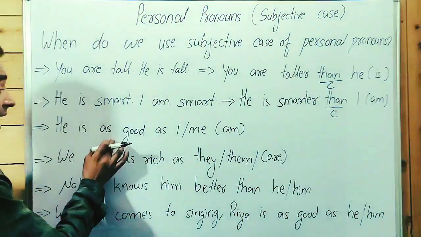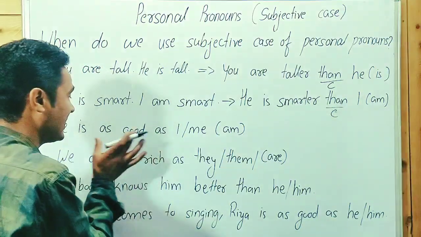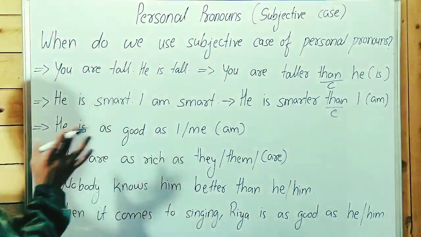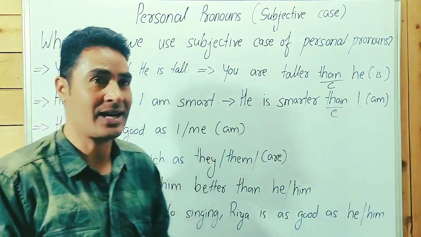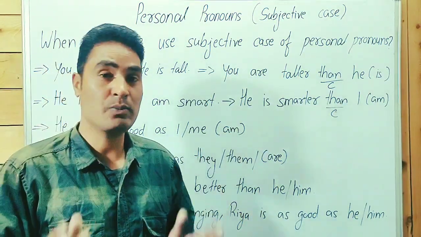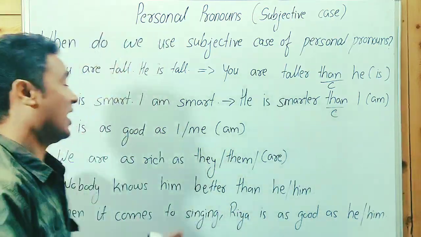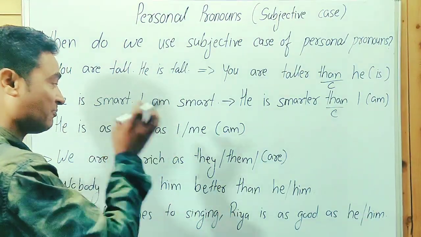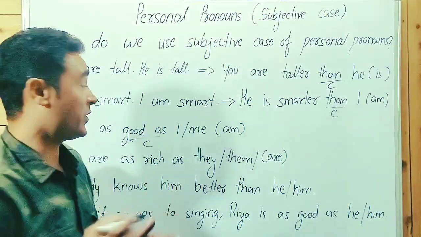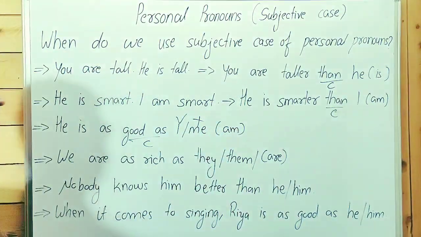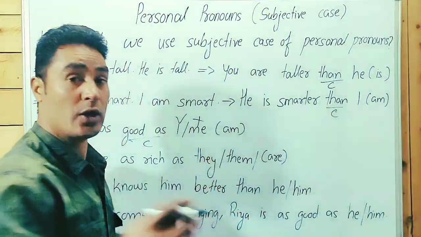Here, he is as good as I, and me? Guys, as good as: adjective, and after that "as." Conjunction. As good as, as bad as, as fast as, as handsome as, as beautiful as. As, then adjective, then as. In this case, these are conjunctions. After a conjunction, we use the subjective case, not the objective case. After the subjective case, we have to write the verb. The verb is considered, and you can write it or not.